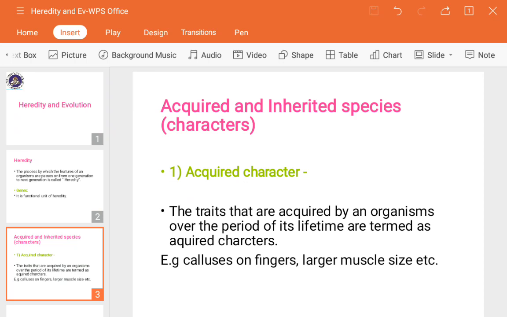Next is large muscle size. They may have it from birth, or rather we cannot say by birth, as development happens it will be acquired, and by doing continuous exercise it is also acquired. Next, psychologically, see guys, things like where we have to hide something.